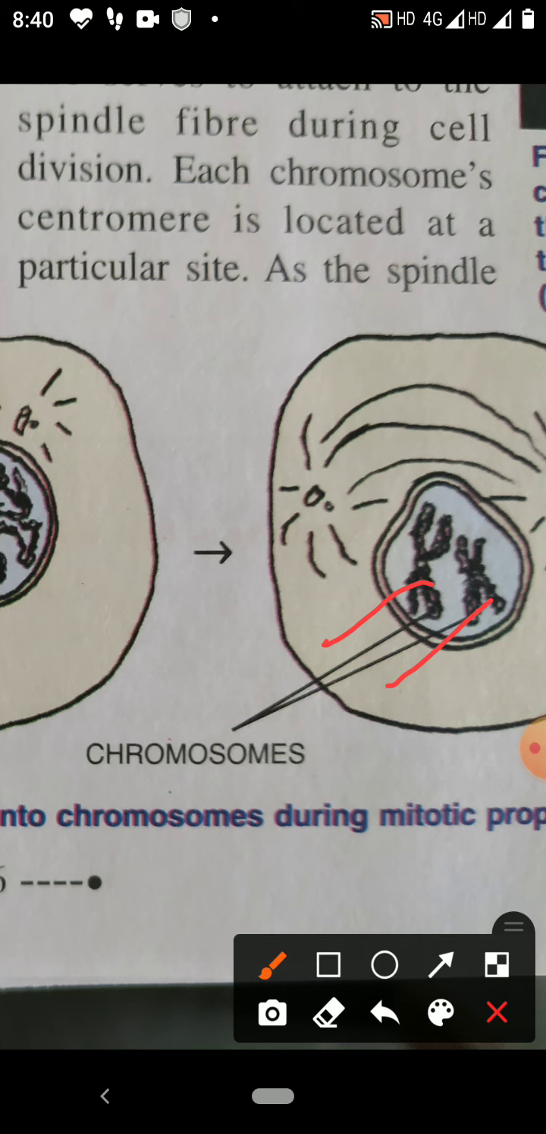Chromosomes, you can define, are highly condensed coiled chromatin fibers. Chromosomes are self-reproducing, highly compact, rod-shaped, deeply staining structures which become visible in the nucleus at mitosis or meiosis. So this highly compact rod-shaped deeply stained structure which appears in the nucleus is called chromosomes.